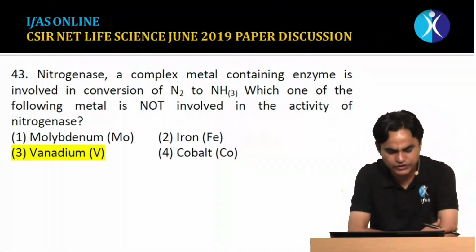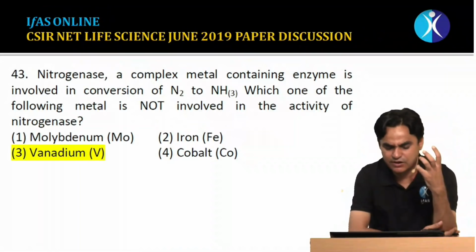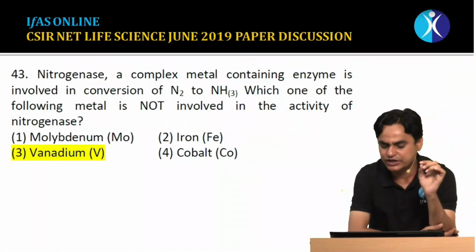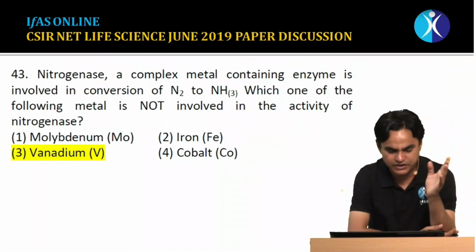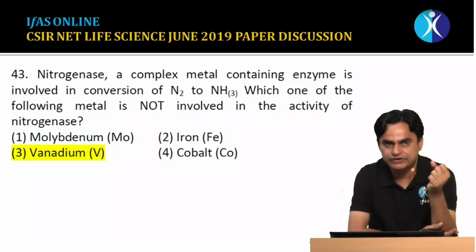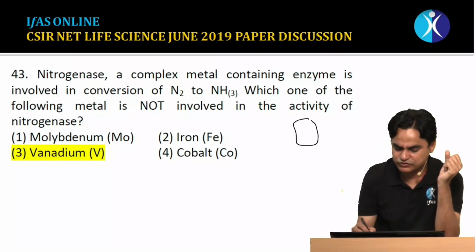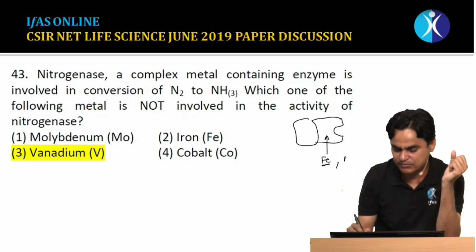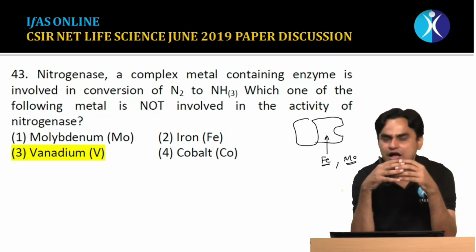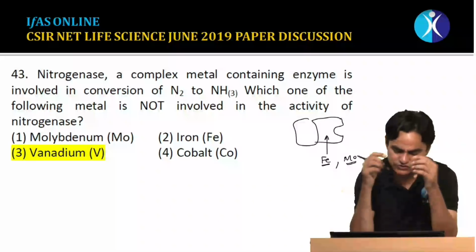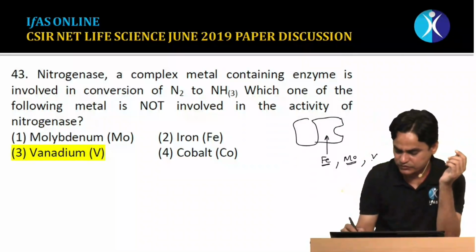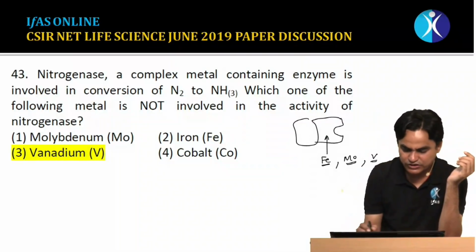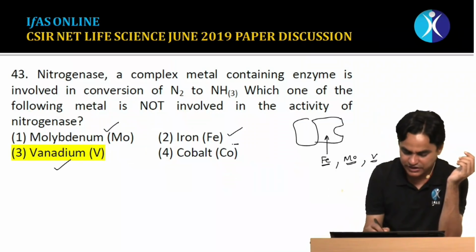Question number 43 says that nitrogenase is a complex metal-containing enzyme involved in the conversion of nitrogen to ammonia. Yes, that's true. Which of the following metals is not involved in the activity of nitrogenase? We know that nitrogenase, which is composed of two different subunits, needs iron as one of the components, it needs molybdenum as a cofactor, and there are some forms of nitrogenase which also need vanadium. So molybdenum is involved, iron is involved, and even vanadium is involved. So the correct answer is cobalt.